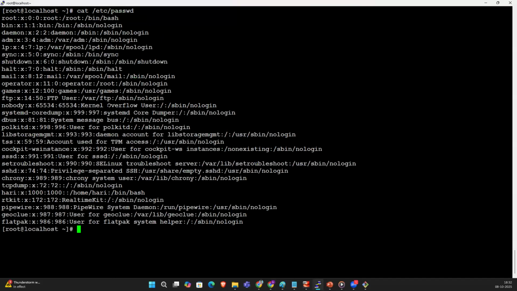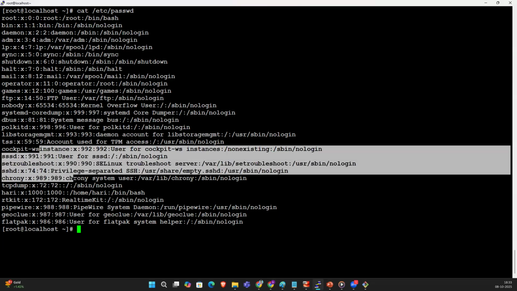Okay. So cat /etc/passwd. You see, guys. So root UID and GID is 0, then bin, daemon, adm, lp, sync, shutdown, halt, mail, operator, games, ftp, nobody, systemd, 999, dbus, polkitd, and so on.